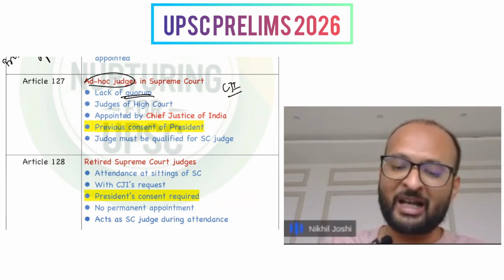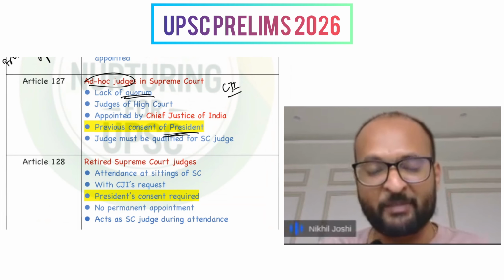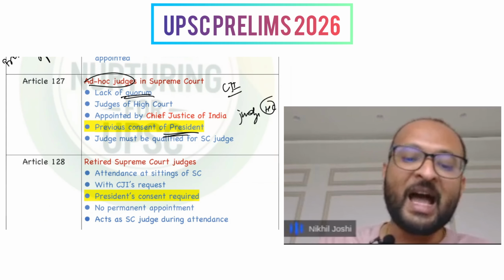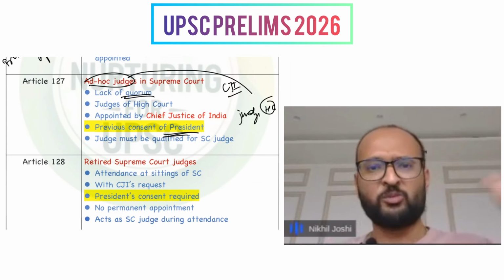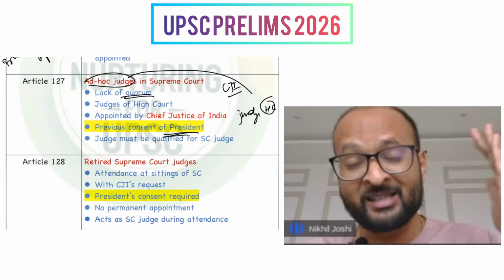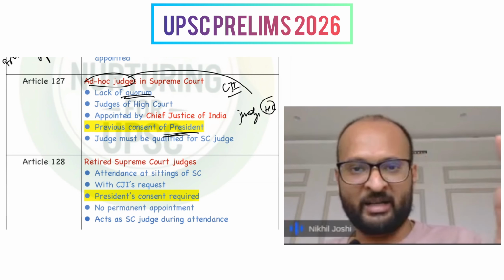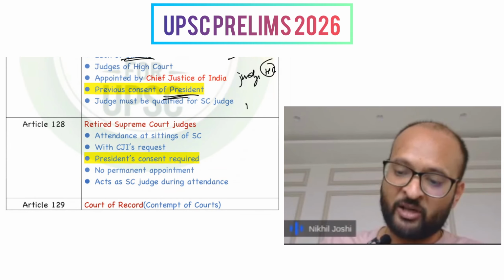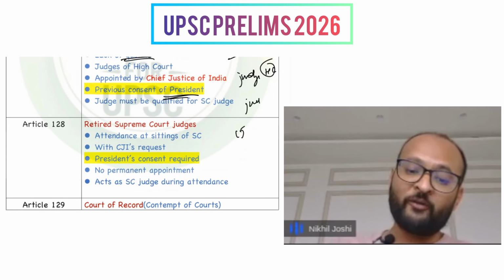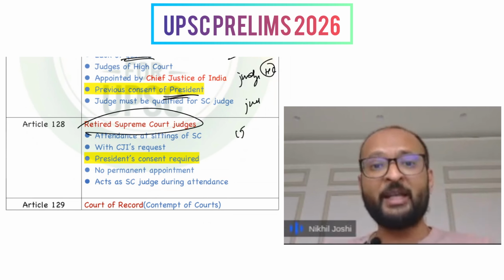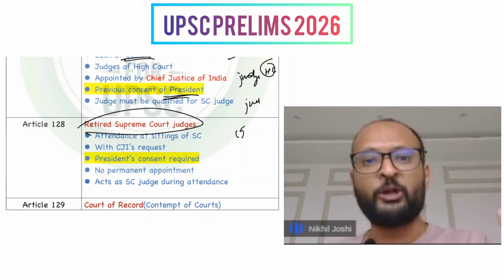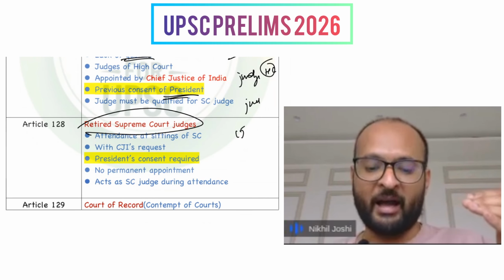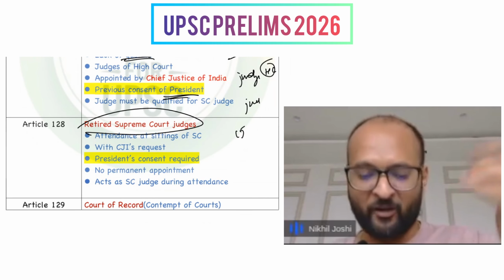The Chief Justice of India, after consultation and the consent of the president, can ask judges of the High Court to act as ad hoc judges of the Supreme Court, to ensure smooth functioning and a lack of delay in procedures, cases, discussions, and so on. In addition to judges of the High Court, the CJI can also call for retired Supreme Court judges to come in and discharge some duties, so that they can handle the extra workload or handle the cases where there is a lack of quorum.